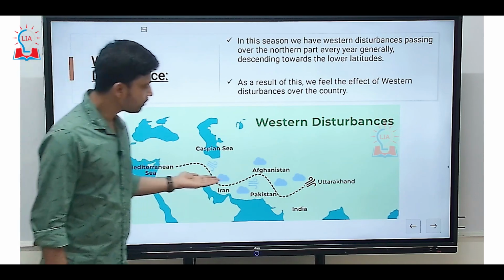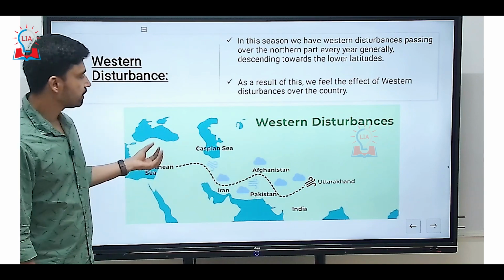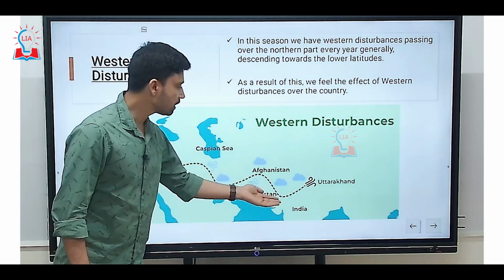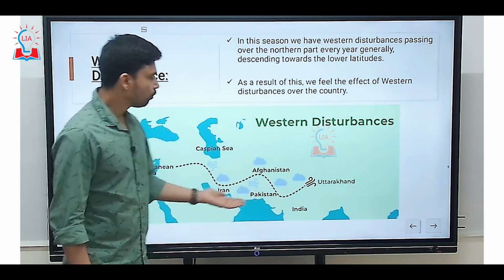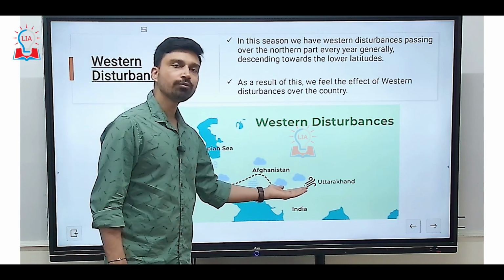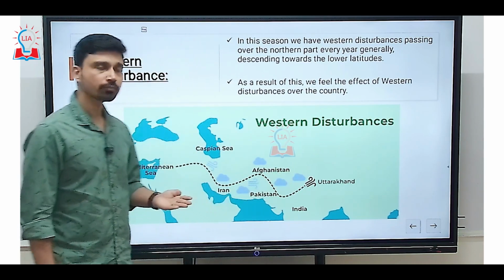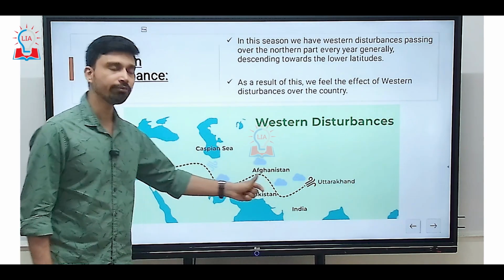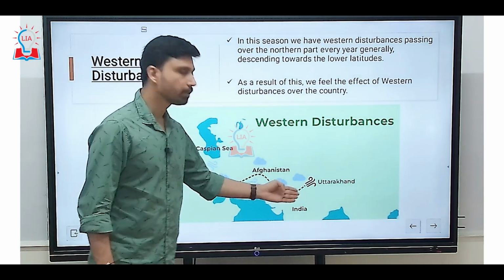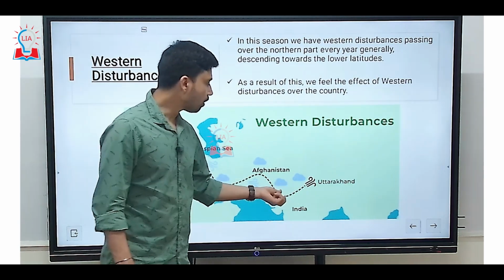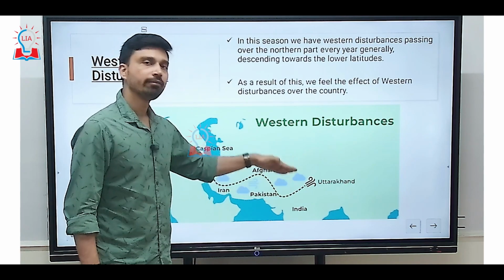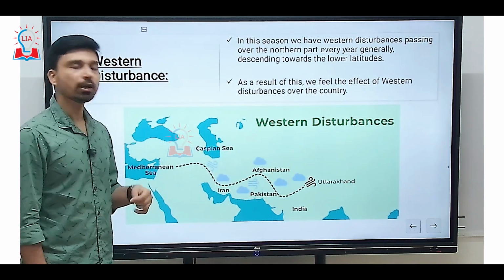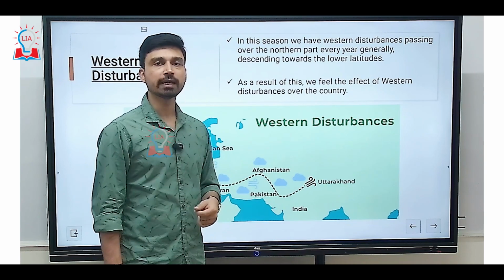When these western disturbances reach the Pakistan region and then further the India region, most of the time they flow through the northern part of India. But sometimes, due to temperature and pressure differences, as you can see from this particular picture, the trough of the western disturbances slightly extends toward the western part of India, such as the states of Rajasthan and Gujarat as well.